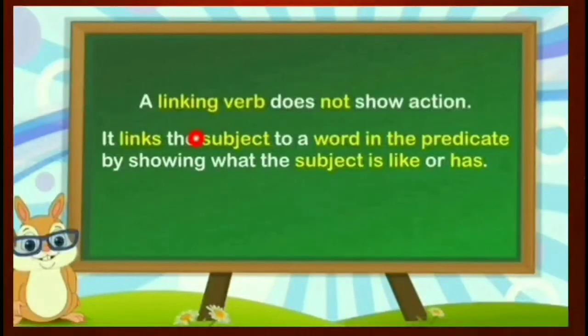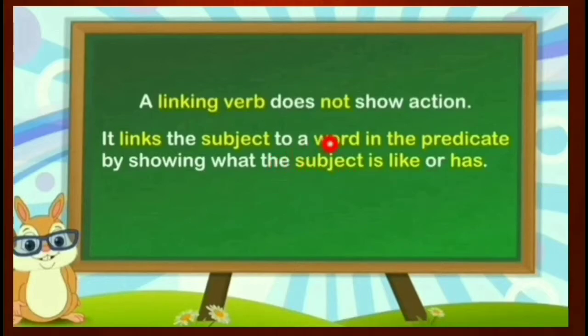Second one, linking verb. What is a linking verb? A linking verb does not show action, but it links the subject to a word in the predicate by showing what the subject is like or has.